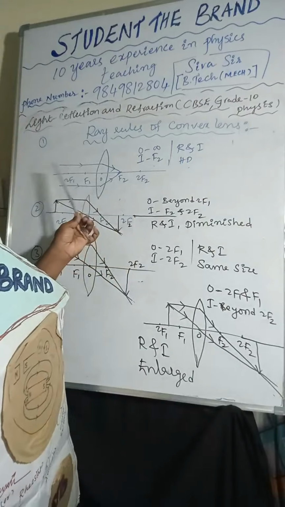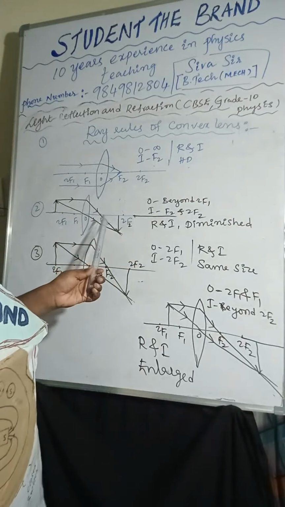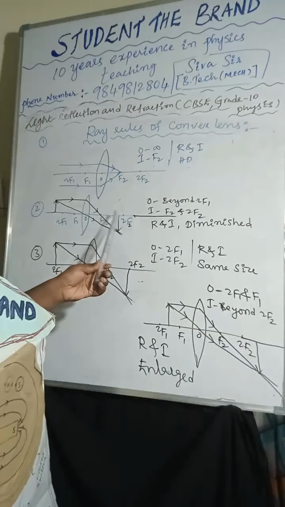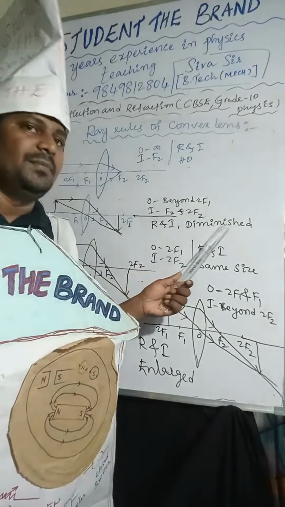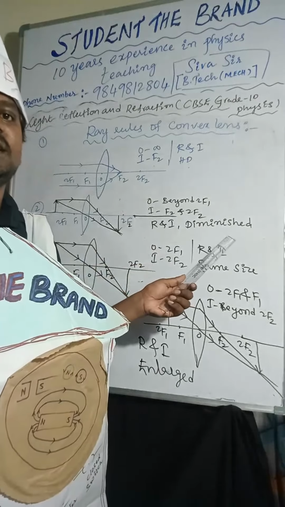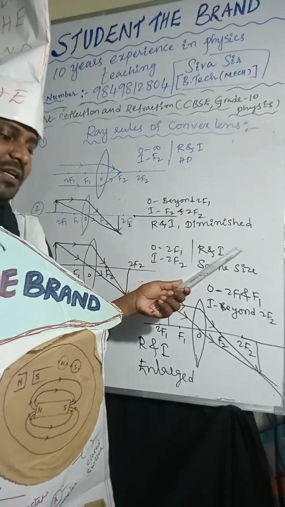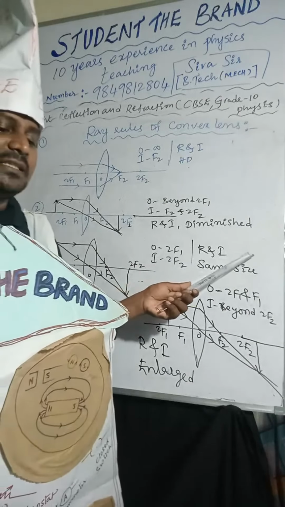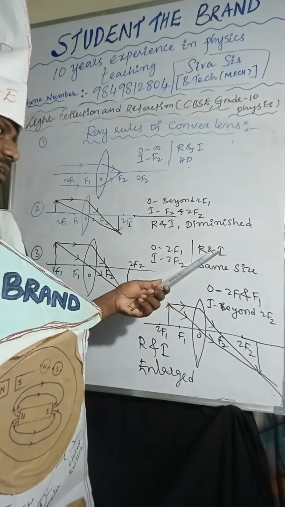Next one, the object is placed beyond 2F1. Here, the image will form between F2 and 2F2. The nature of the image is real and inverted, and the size of the image is diminished.